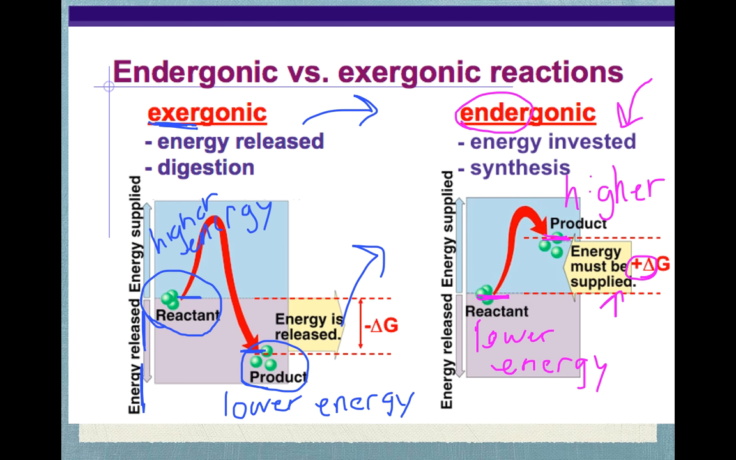Sometimes you'll see this G as an H, and we think of that as heat. So in the examples we do in class, we will refer to that G as an H for heat.